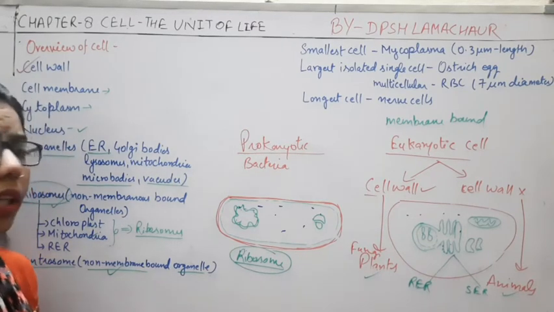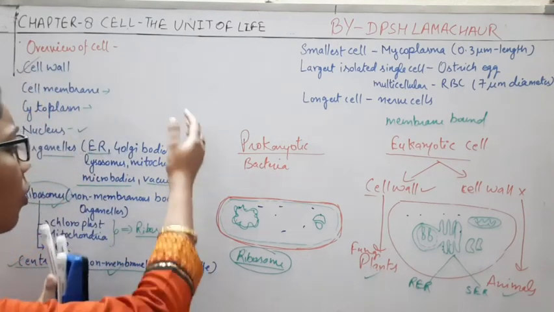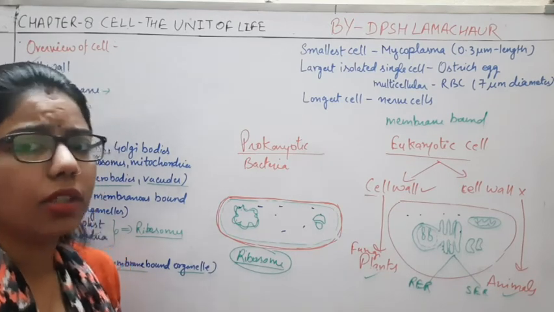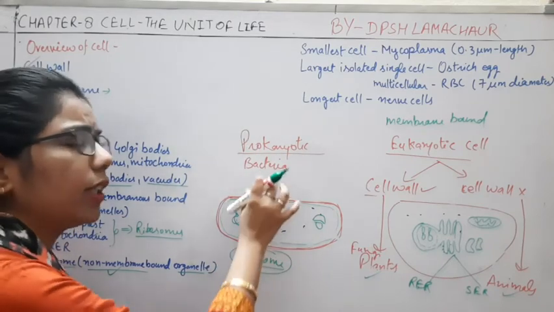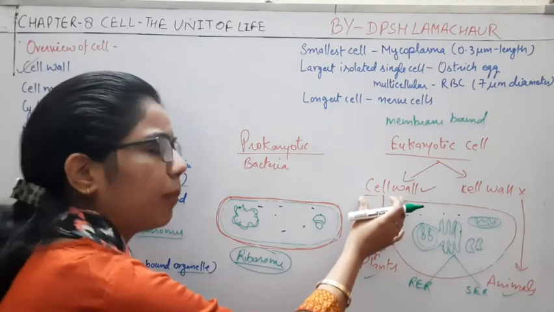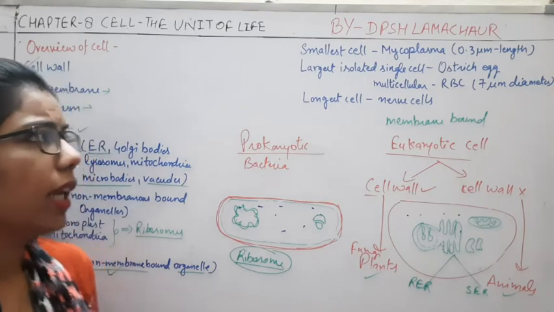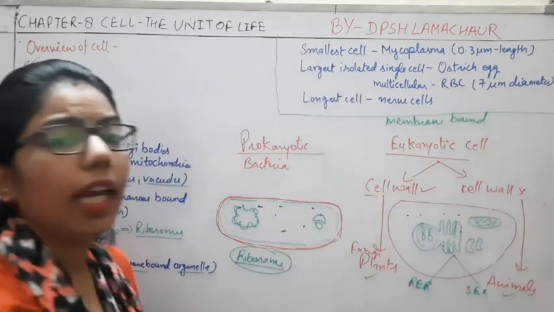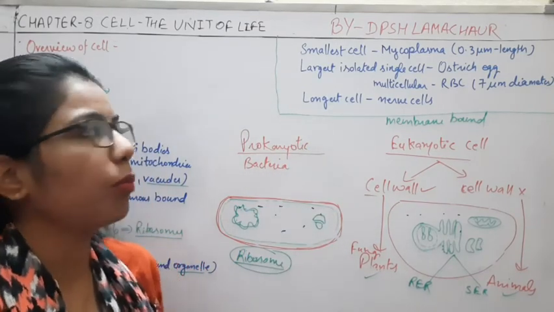Okay, so today we have talked about the introduction part of the cell and how we will categorize these two cells. In the further lectures we will come to know what prokaryotic is in detailed form, what the different parts are, and in case of eukaryotic we will discuss the plant cell as well as the animal cell separately. Now some important facts which are given in your NCERT, and you must go through it because these are important from the examination point of view.